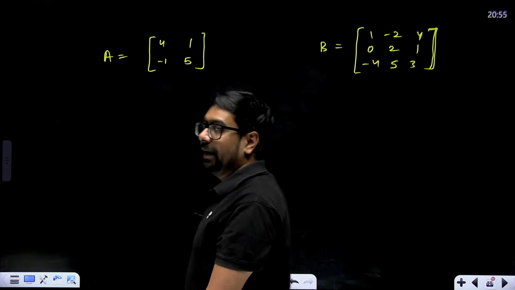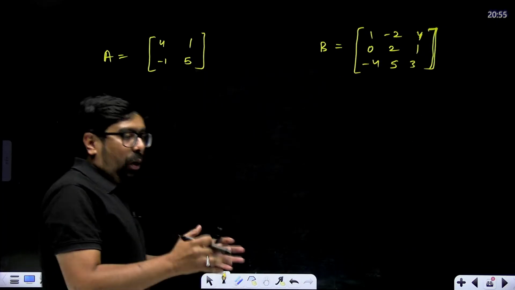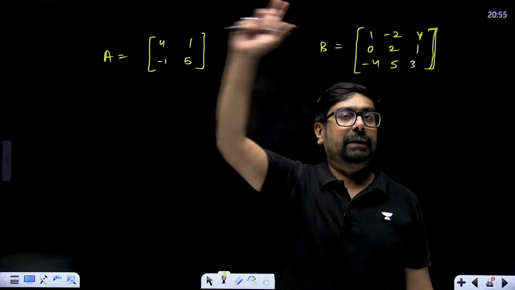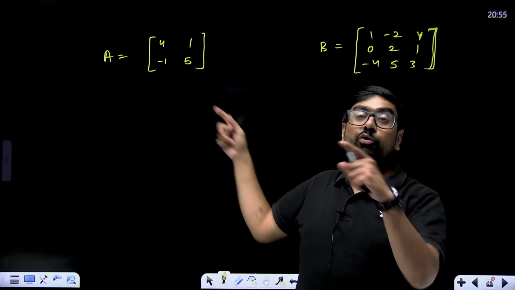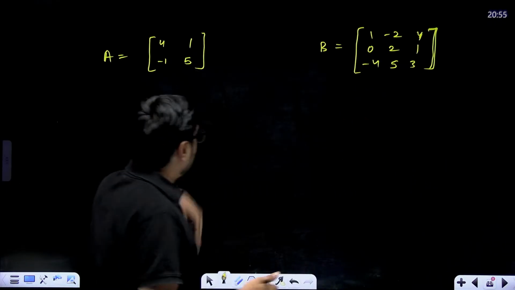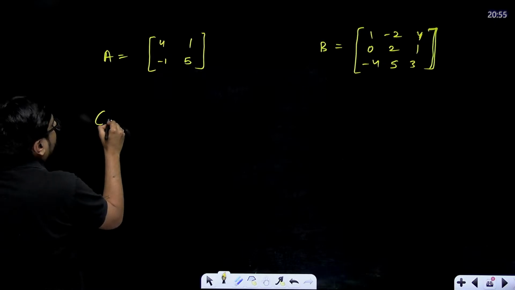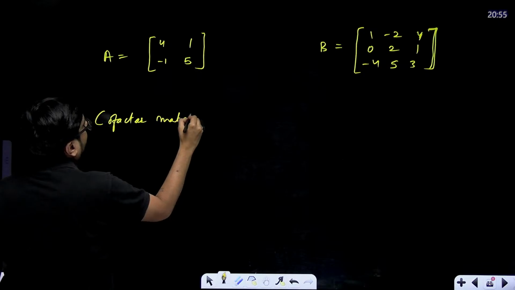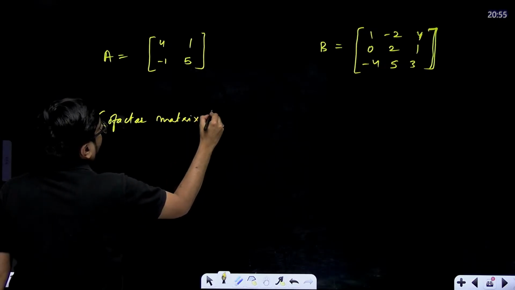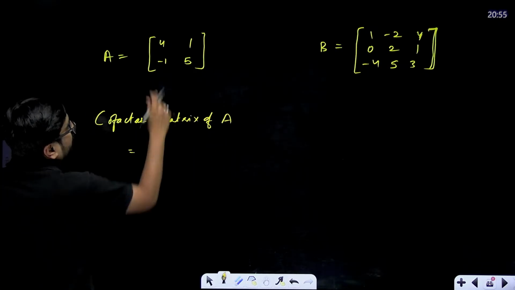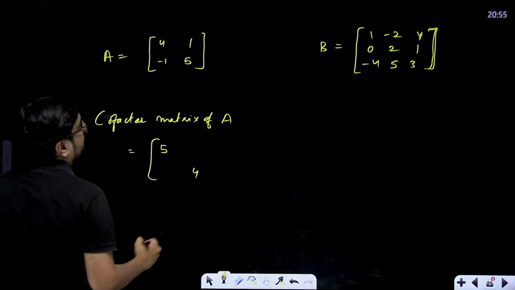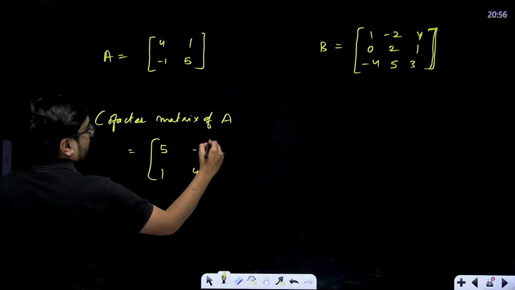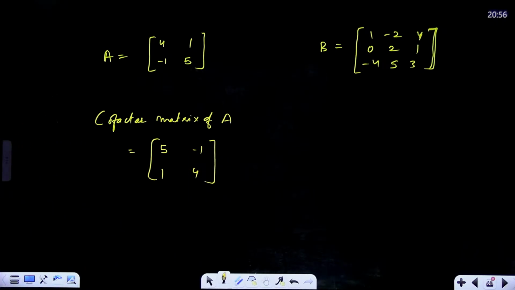Okay, now how to find the adjoint of a matrix. Adjoint of a matrix is nothing but the transpose of the cofactor matrix of A. Remember, we learned just now how to find the cofactor matrix of A. Simply for 2 cross 2, it's very simple. The cofactor matrix of A will be what? We'll interchange these two as it is. This will become 5, this will become 4. We'll interchange these two with changing the sign. So minus 1 will come here and this will become 1. This will be the cofactor matrix of A.